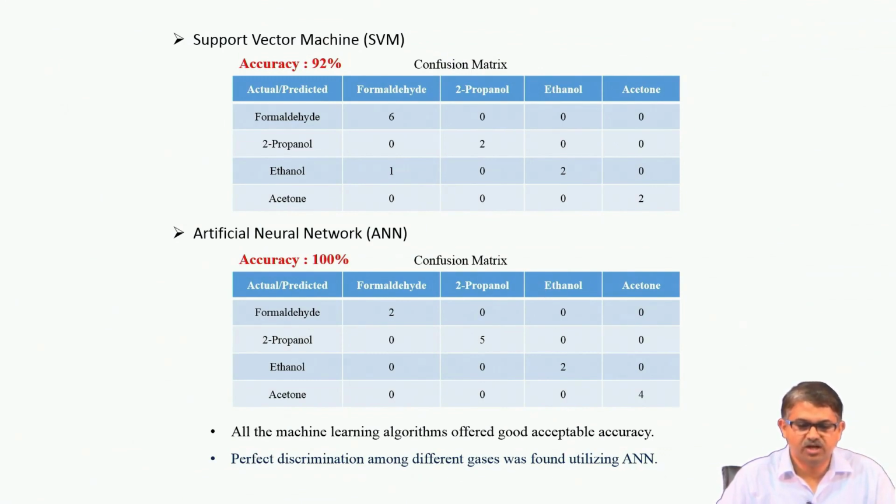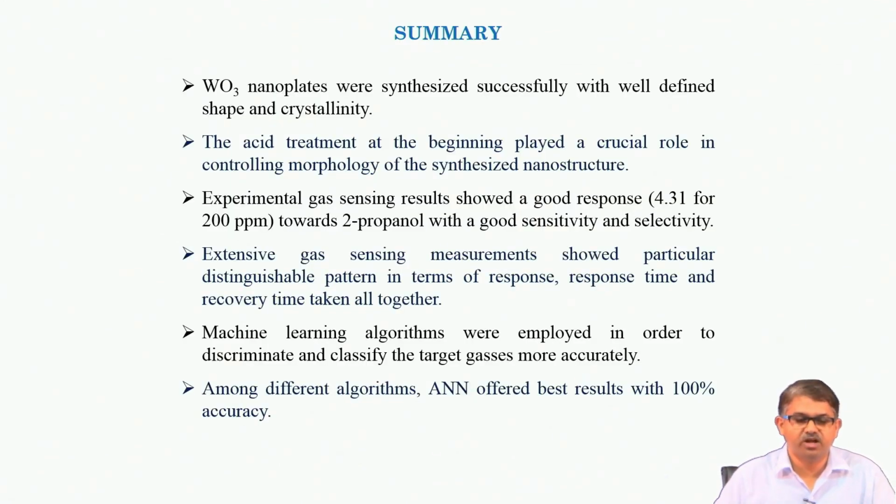So, at the end I am summarizing my talk. WO3 nanoplates were synthesized in this particular work. We have used them to detect 2-propanol, and the sensor gave quite a good response, around 4.31 times at 200 ppm. However, the selectivity was not good. For that, different algorithms were used, and particularly ANN gave 100% accuracy.